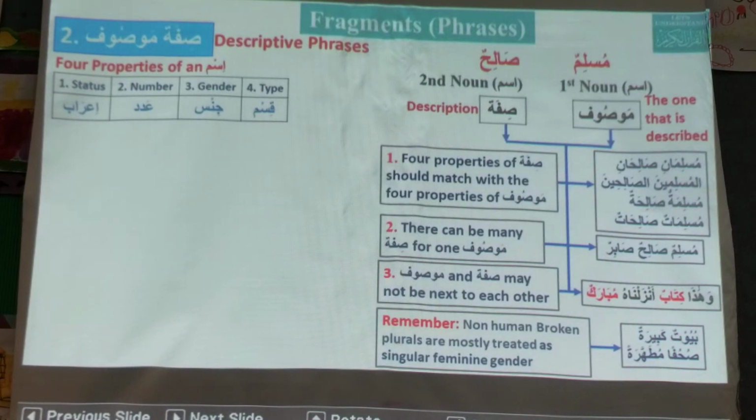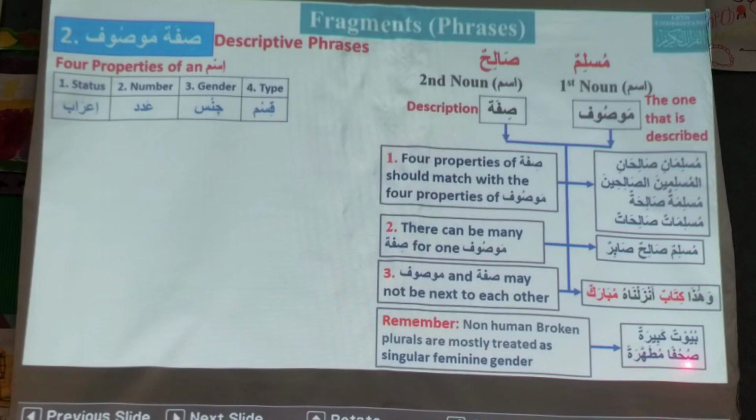That's feminine. The sifa is singular and buyut is plural, because buyut is a non-human broken plural. That is why kabiratun has come for buyut. Kabiratun is feminine as well as singular.